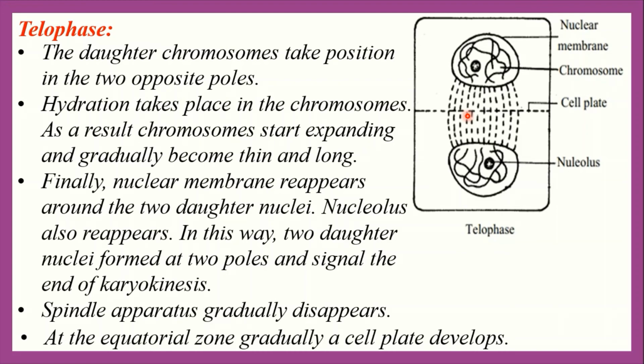After karyokinesis, cytokinesis starts. I think you know karyokinesis means division of the nucleus. Here division of the nucleus is finished. Everybody see this figure, the cell plate is developed. That means cytokinesis starts here. Cytokinesis means division of the cytoplasm. At the end of telophase, cytokinesis starts.